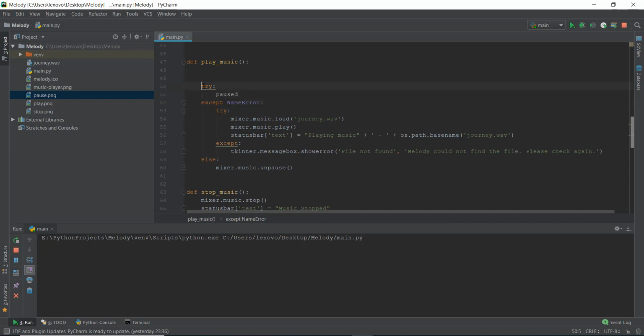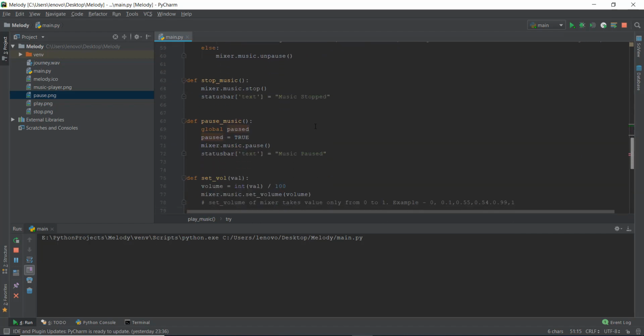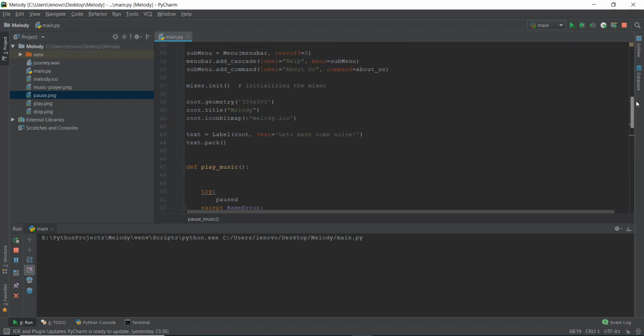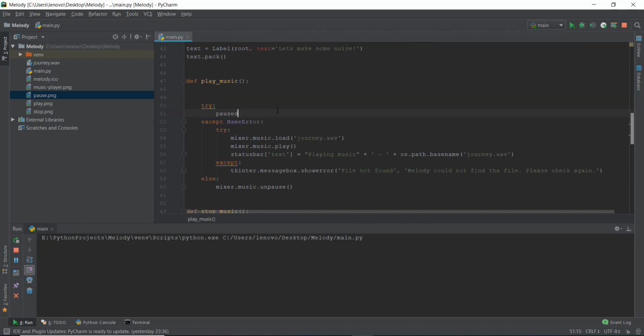And if it tries and the paused variable is initialized, so if the pause_music function has been called, then it says, okay, I've tried this paused variable, and it's actually initialized and declared. So I'm not going to go to this except area. Actually, I'm going to go to this else area, and then it executes this unpause functionality, which resumes the music.